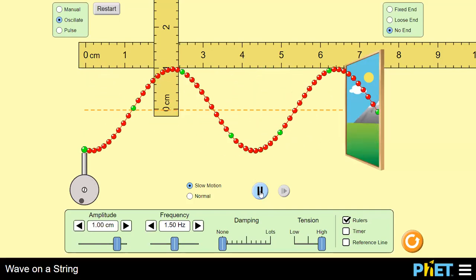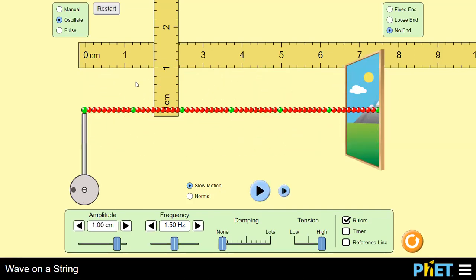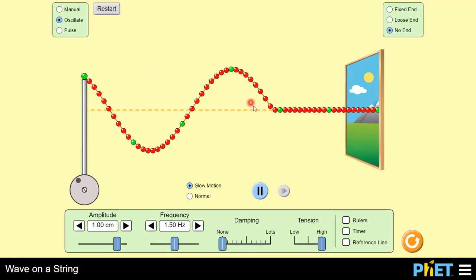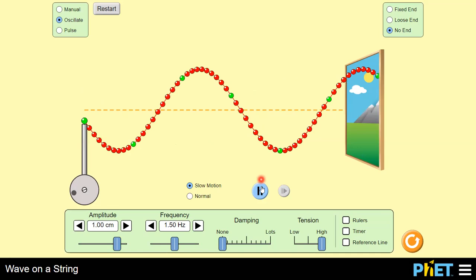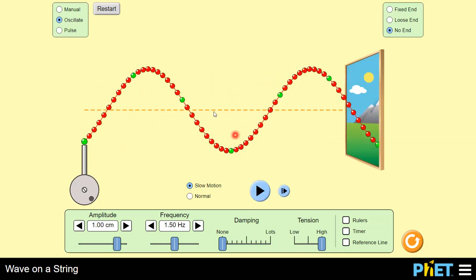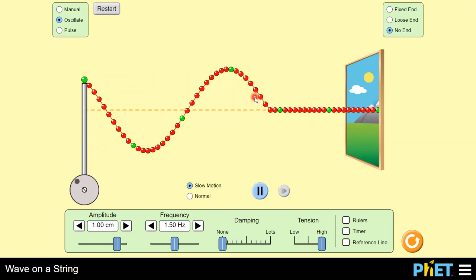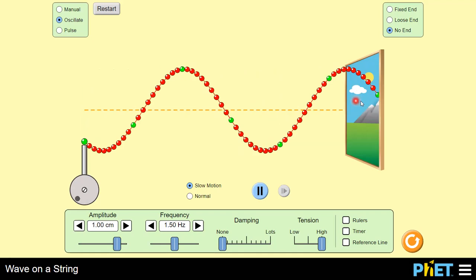Now, if you see this simulation, if I start this simulation, look at this green particle. This green particle is moving up and down, and the energy, the disturbance, travels in the forward direction. Let us see one more time. This is the disturbance or energy which is traveling in the forward direction.